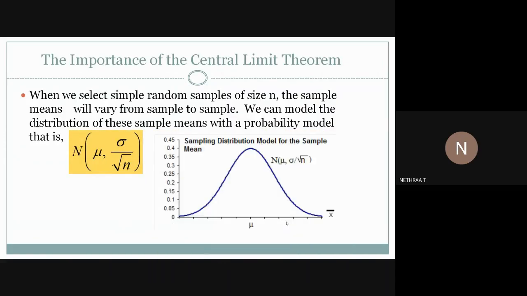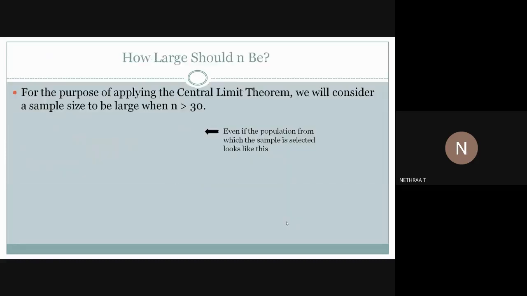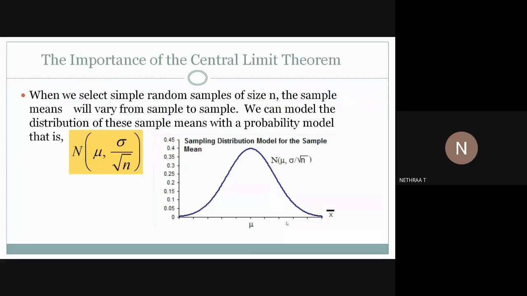Coming to the importance of central limit theorem, when we select simple random samples of size n, the sample means will vary from sample to sample. We can model the distribution of these sample means with a probability model, and that is N of mu comma sigma by root n. Here is the graph depicting the sampling distribution model for the sample mean.